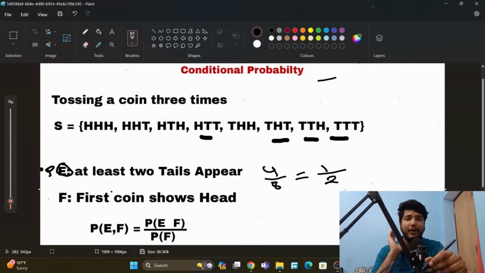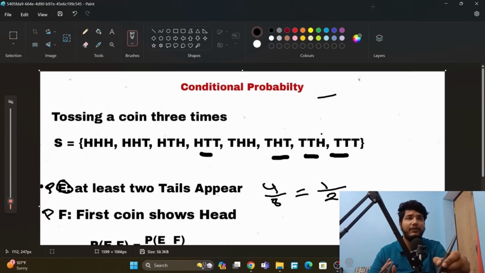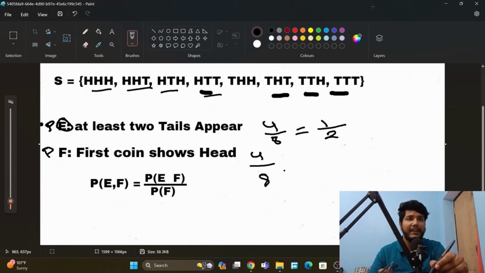Then we will look at conditional probability. Now we have to find the probability of F. What if the first coin shows head? So the first coin shows head. This one is 1, 2, 3, 4. So this is 4, and here we do it again: 4 by 8 is equal to 1 by 2.